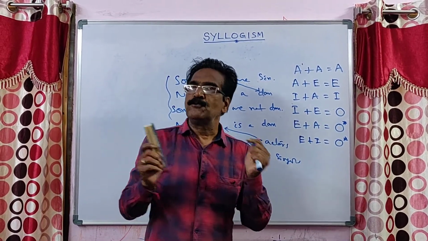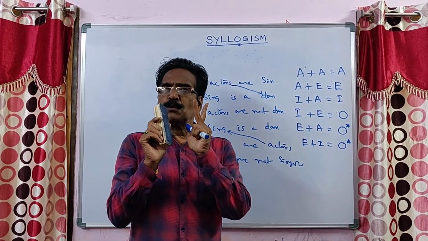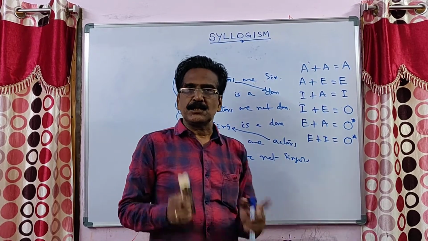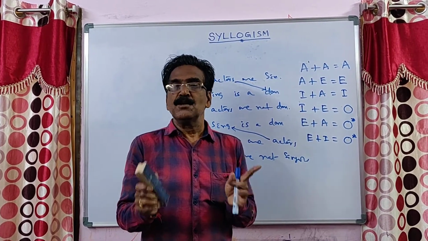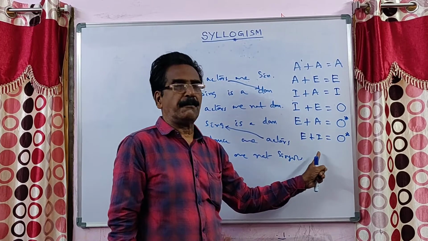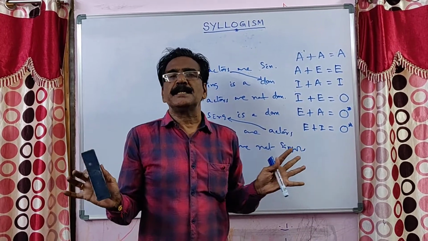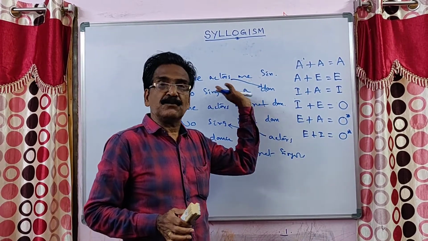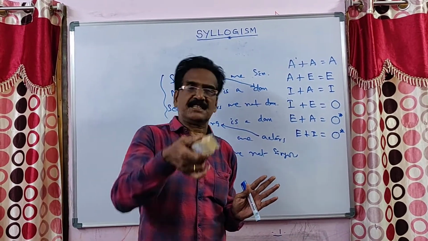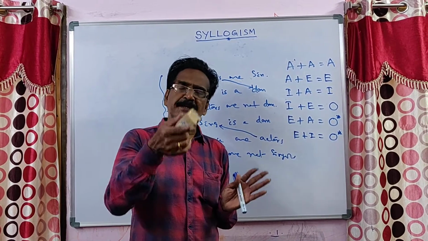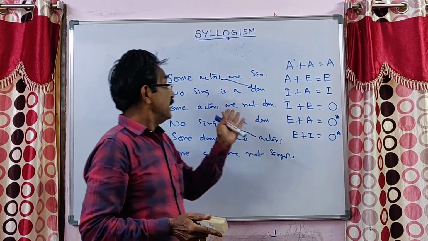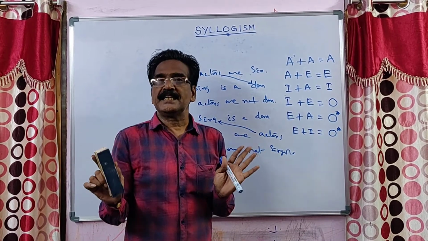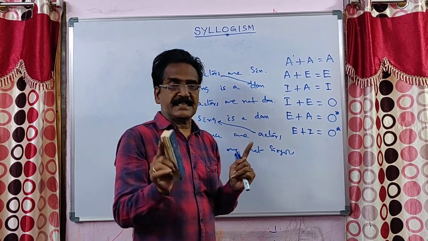One thing I tell you very clearly: there is no valid conclusion other than for these six combinations. You have valid conclusions only for these six combinations. For other combinations, you don't have a valid direct conclusion. Of course, you can write conversions and implications, etc. But a direct conclusion like this, you don't have for other combinations.